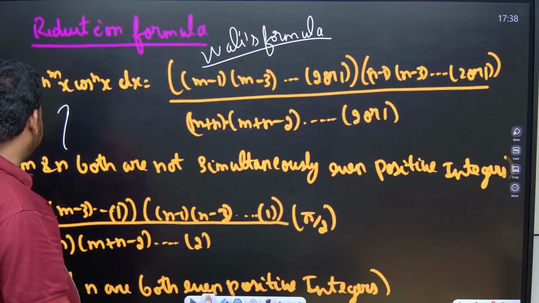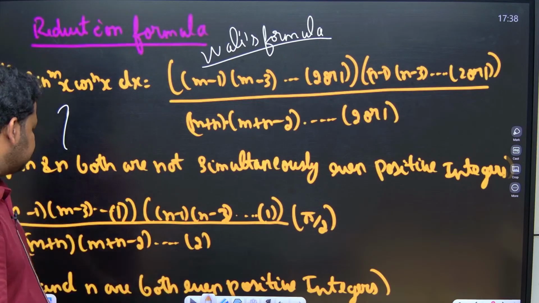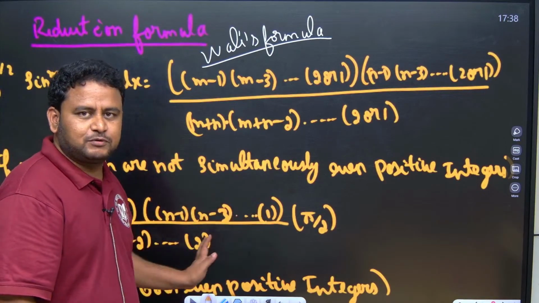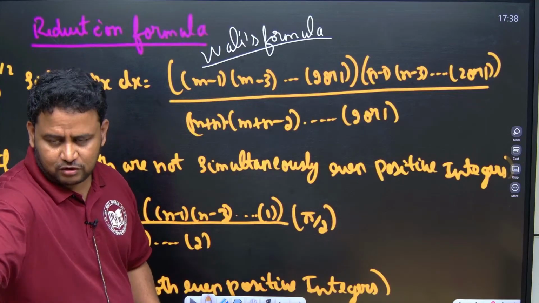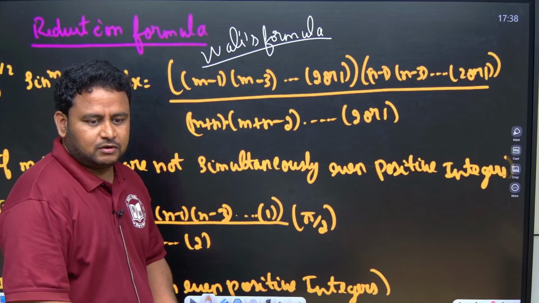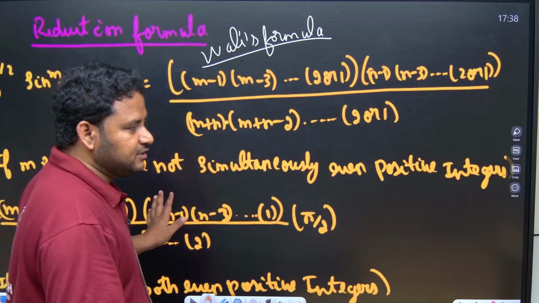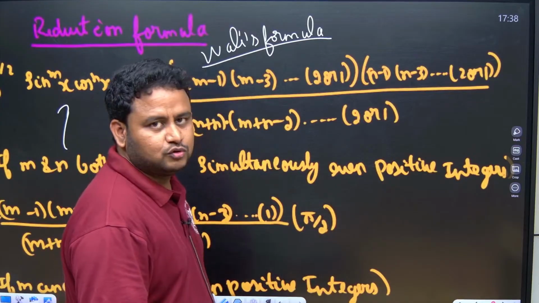But when both m and n are even positive integers, same procedure you will follow, but you will multiply by pi by 2. Got it, friends? This is the thing you will follow when it comes to Wallis formula.